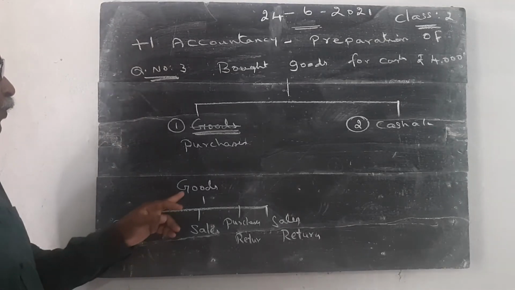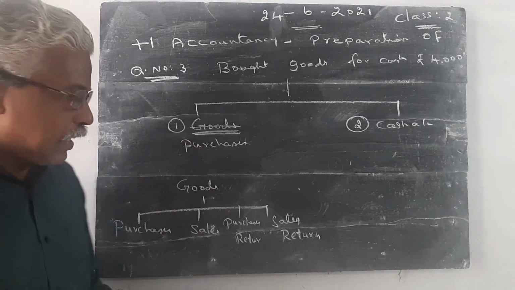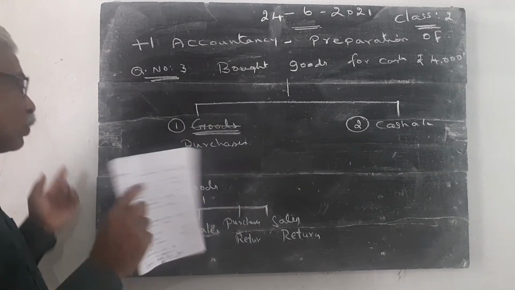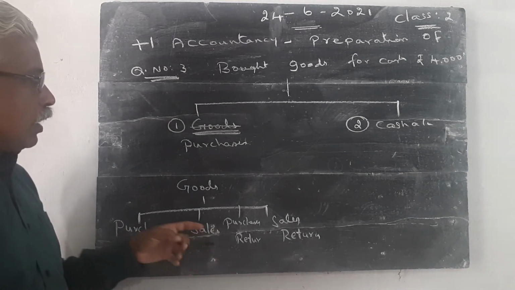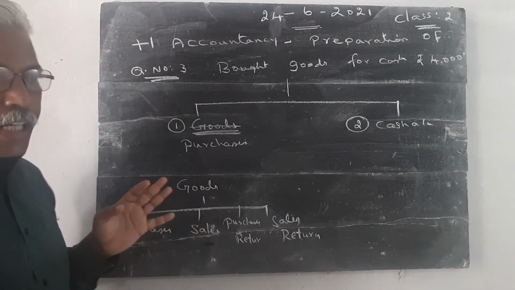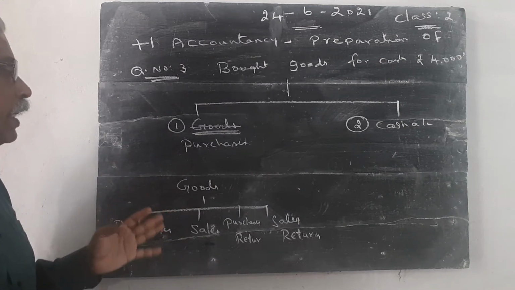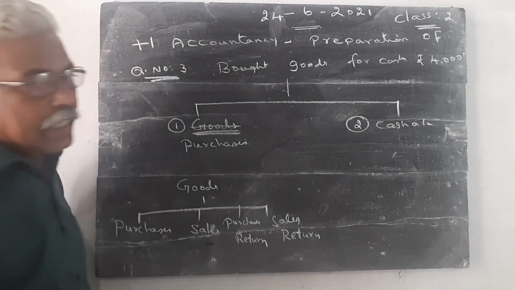If the goods are bought for the purpose of resale, it is considered as purchases. If the purchased goods are sold, it is called sales. If we are not satisfied with the goods purchased, we return the goods to the supplier, so it is considered purchases return.